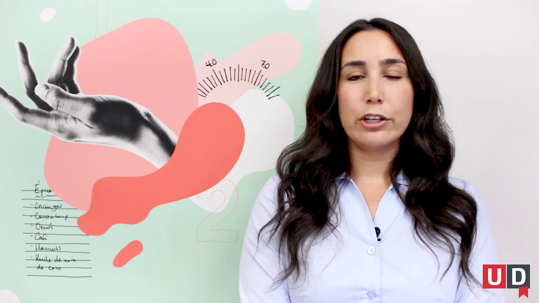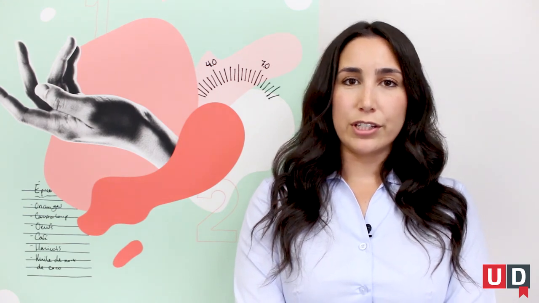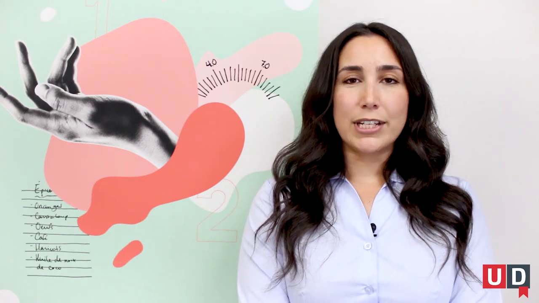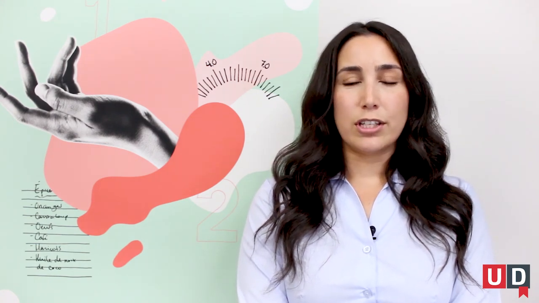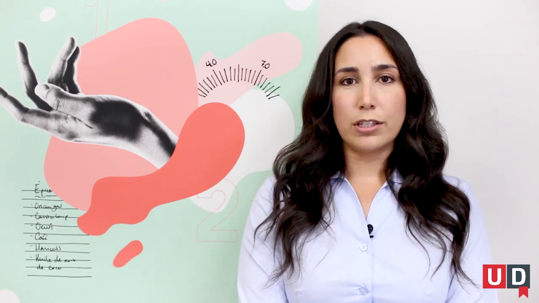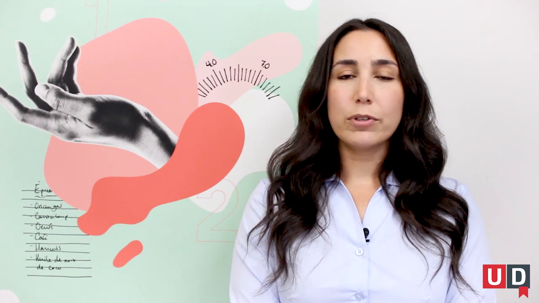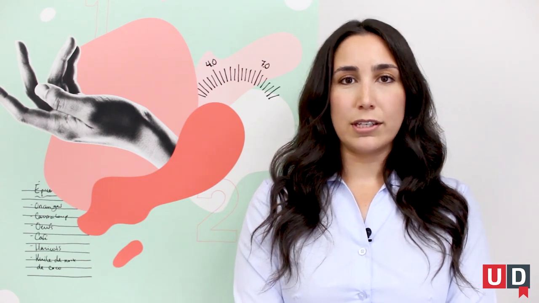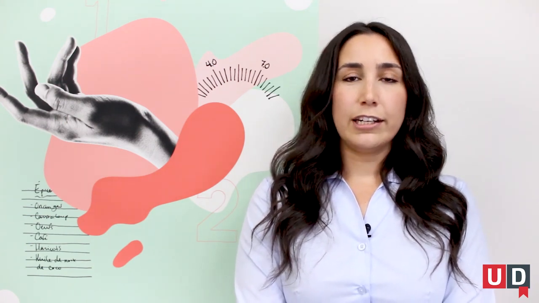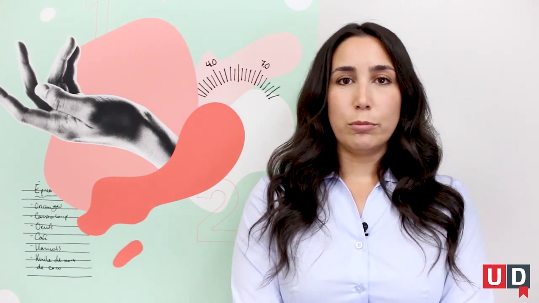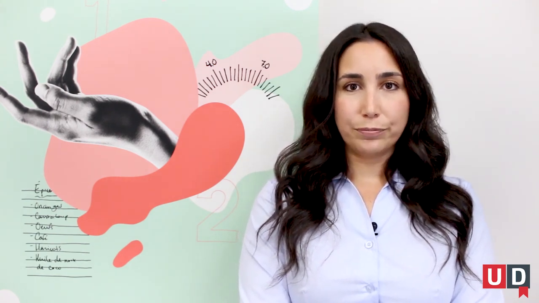The body tries to lower the amount of glucose in the blood by increasing the volume of urine, which increases thirst. The lack of glucose in the cells increases appetite and decreases energy, which causes fatigue and drowsiness. Weight loss may also result from the loss of fluid and glucose. Hyperglycemia may also present itself as visual disturbances, genital infections, tingling in the fingers and feet, and irritability as a result of glucose accumulated in the small blood vessels.